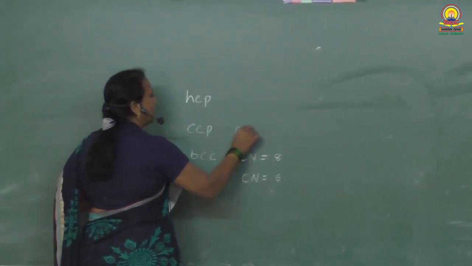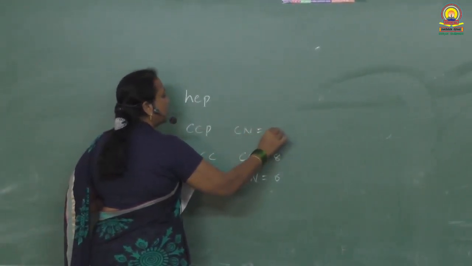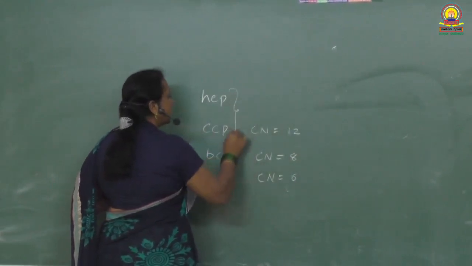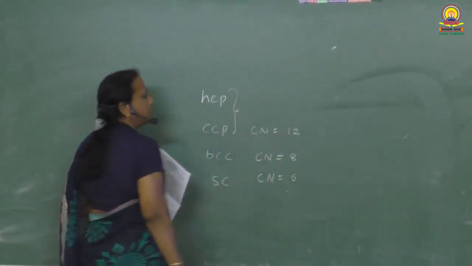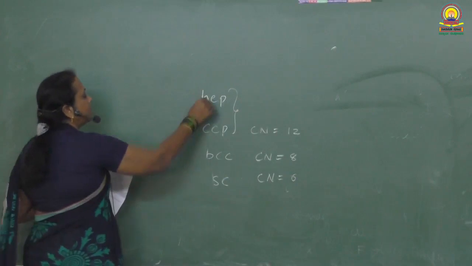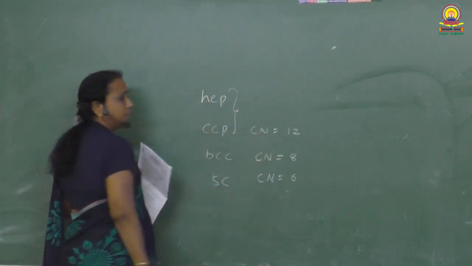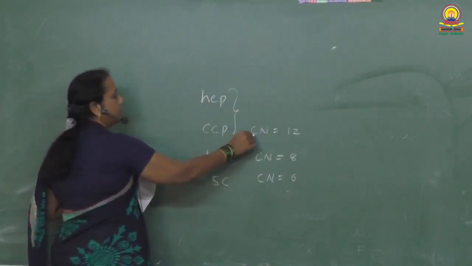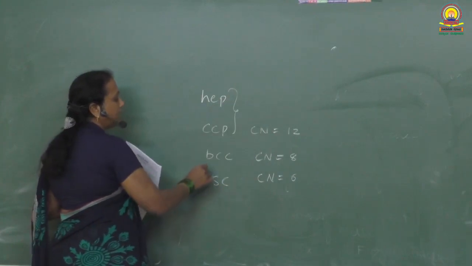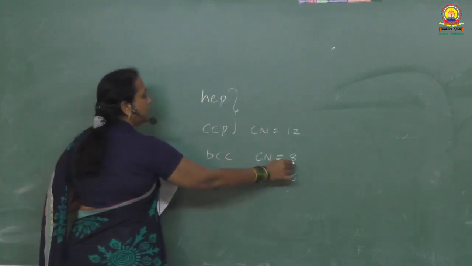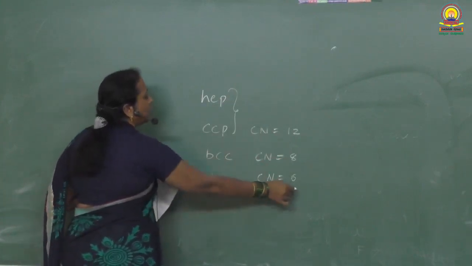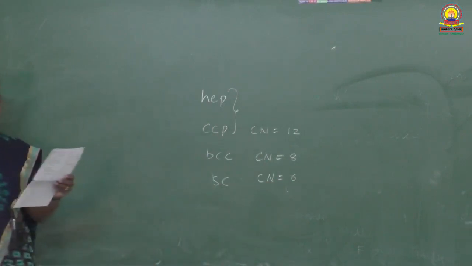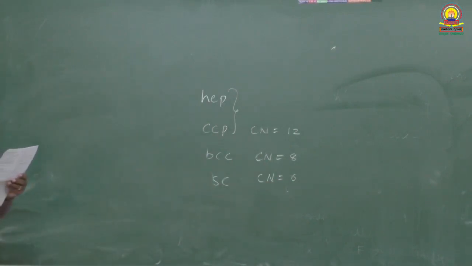In CCP, coordination number is equal to 12, as well as in HCP, coordination number is equal to 12. So both HCP and CCP have coordination number 12, highest coordination number, maximum packing. In BCC coordination number is 8 and in simple cube coordination number is 6. So the answer to this question is 12.